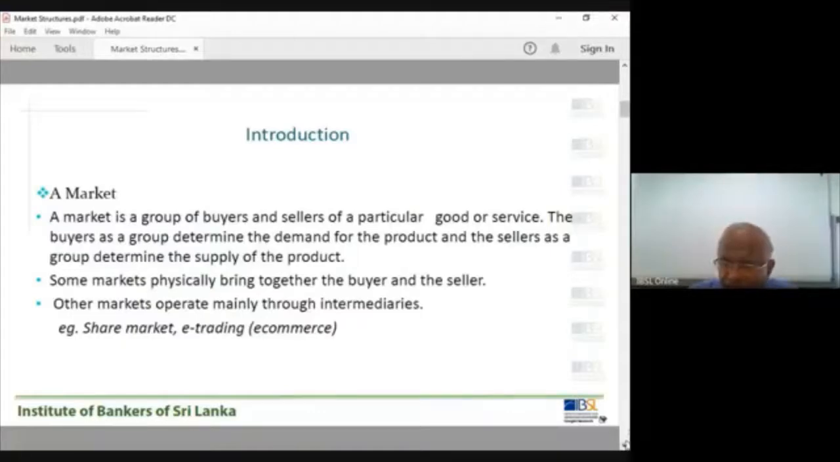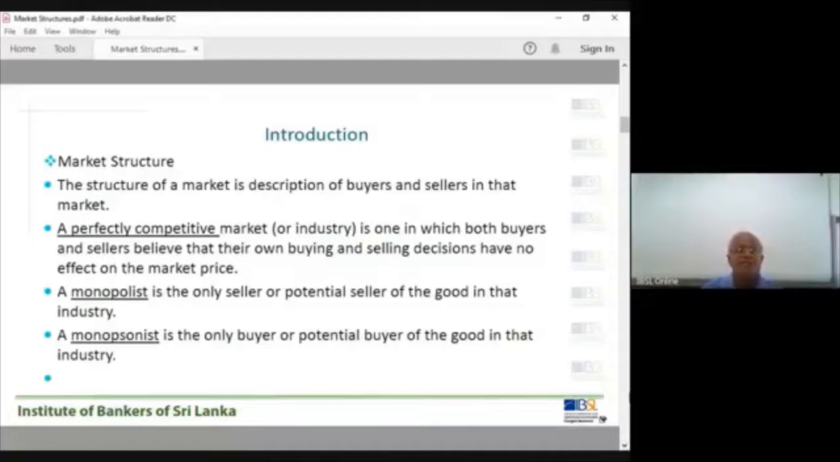Now that is a market. Now we got market structures. Market structure of a market is a description, underline, description of buyers and sellers in that market.